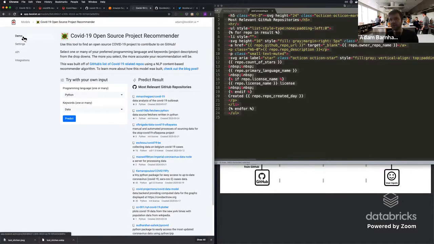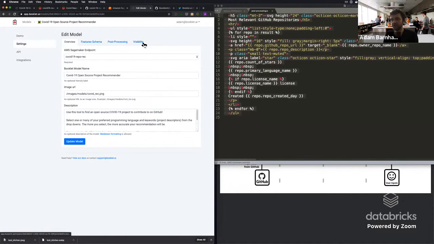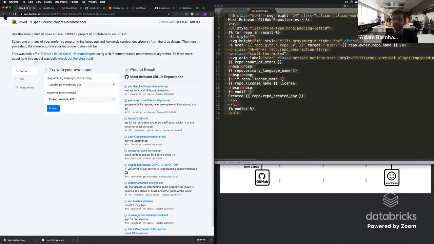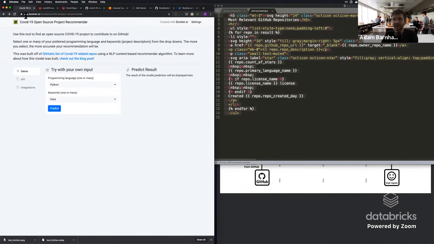And just one other note on Booklet, one of the things you probably want to do is be able to share this model with other people. So we have this option to basically say, hey, make this public so that anybody can go access this model. And we've gone ahead and set up a COVID-19 project recommender, and that is where we reference this here. You can see that we've gone ahead and said app.booklet.ai model COVID-19 project recommender.